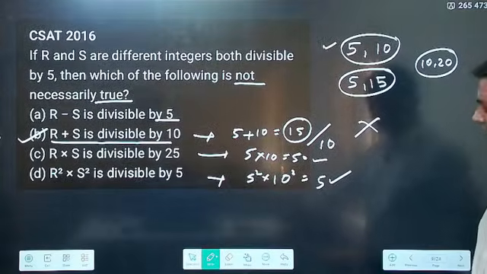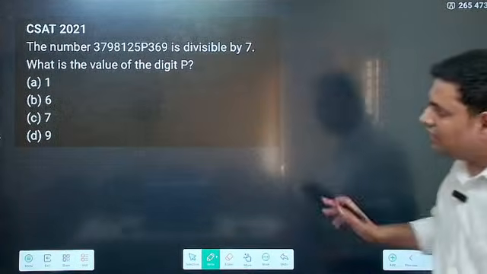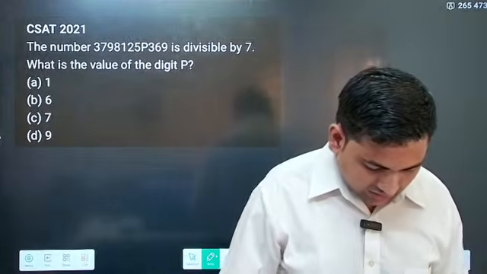Okay, then next, try this divisibility by 7.